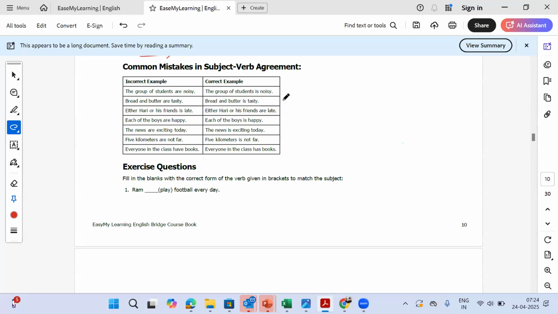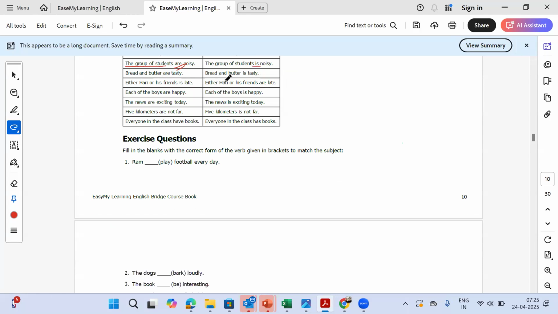Now we'll see some common mistakes in subject verb agreement. For example, the group of students are noisy. You would think that we are talking about one group, so it should be are. But we are talking about the group as a whole. So it will be, the group of students is noisy. Bread and butter are tasty. Bread and butter is tasty. As we covered earlier, we are talking about bread and butter as one dish together.